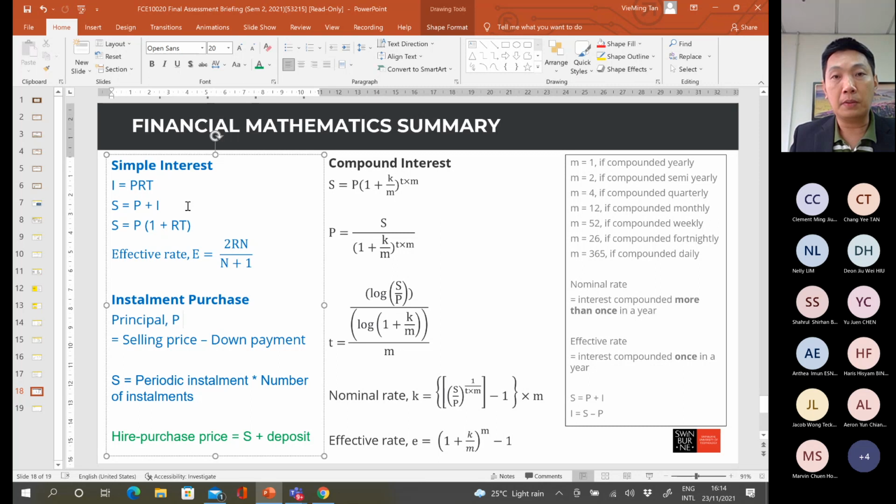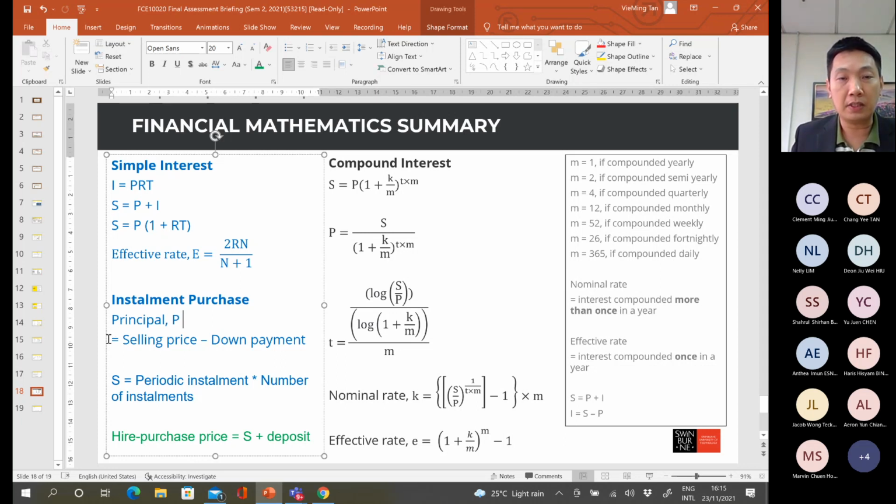Okay, so the technique to answer this type of question is you must know what the deposit is. We call the deposit the down payment that has to be paid by the customer. Once you know the deposit or down payment, immediately you must get the P value, principal.